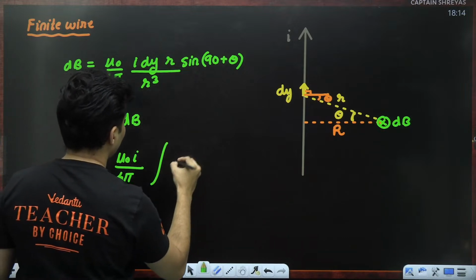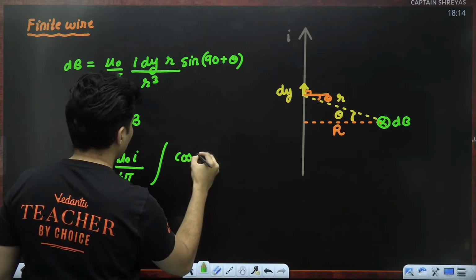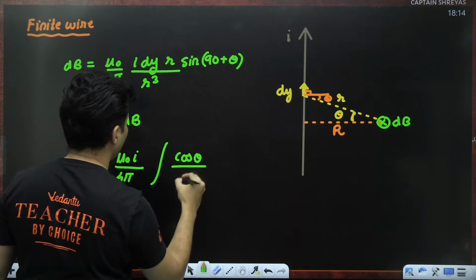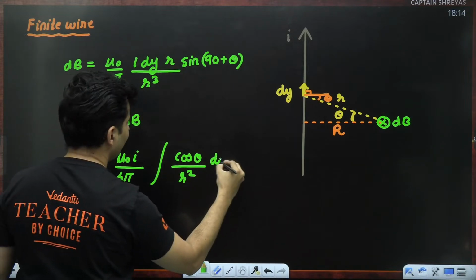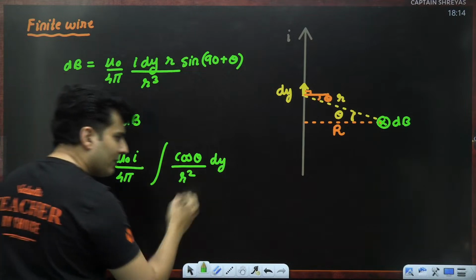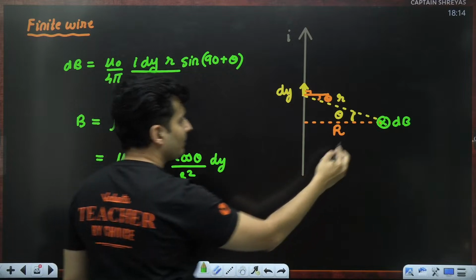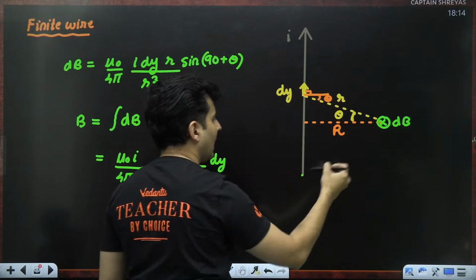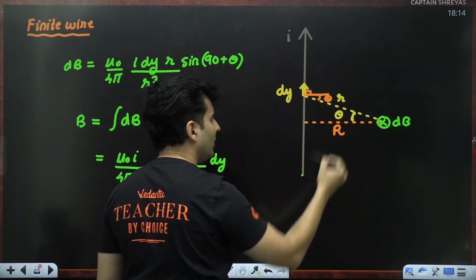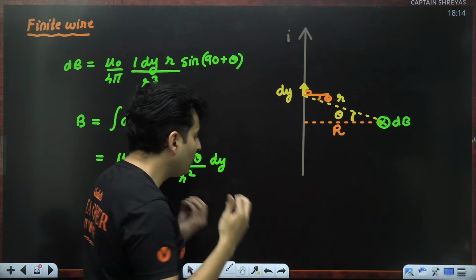You are probably left with sine of 90 plus theta, which is basically cos theta, divided by r square, and that dy will be there. You have to perform that integration from here to here. The limits will be basically the angle made by this point, and the angle made by this point. So those extremities will be needed.